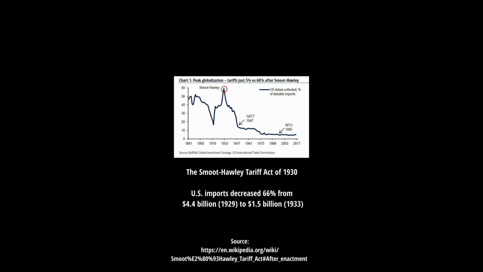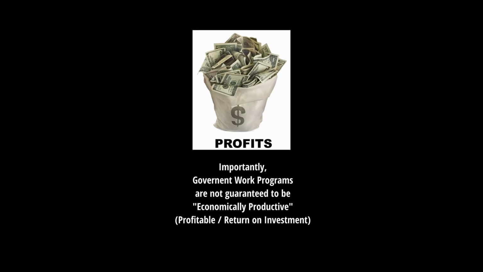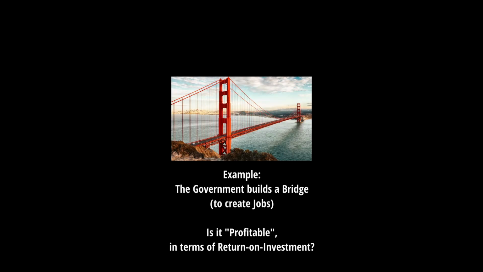The Smoot-Hawley Tariff Act of 1930 crippled international trade, making the Great Recession even worse. U.S. imports decreased 66% from 1929 to 1933. An important lesson is that government projects, through government jobs programs, are not guaranteed to be economically productive. For example, if the government builds a massive bridge over a river, but it's in a remote part of the country with very little traffic, that spending will not be productive.